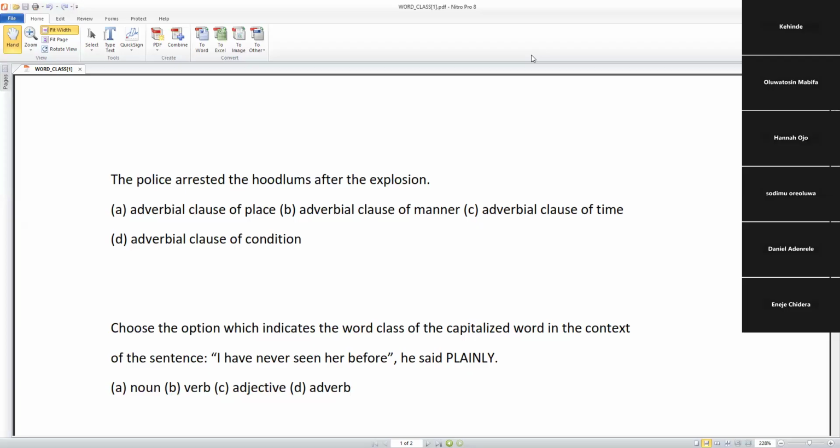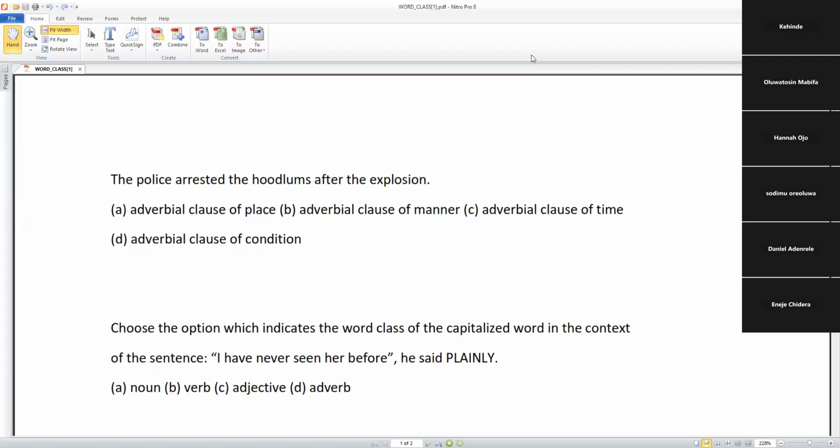So now, if you look at our question critically, you see the word after. Let me take it from the word after the explosion. You are going to consider the word after. When you understand the word after, we will determine the right answer to the question. Will it be adverbial clause of place? Manner? Time? Condition?